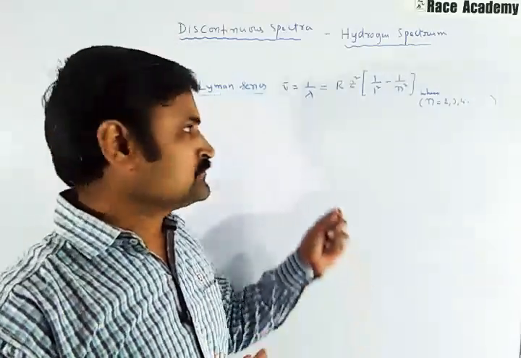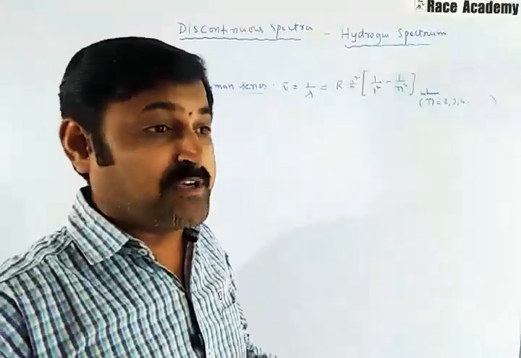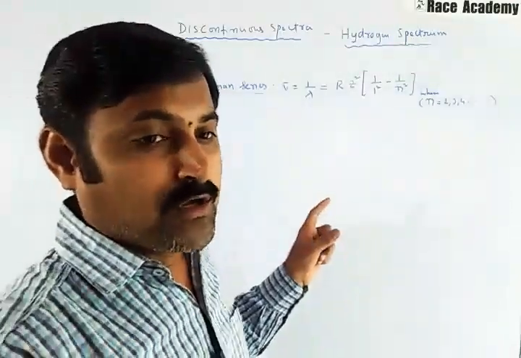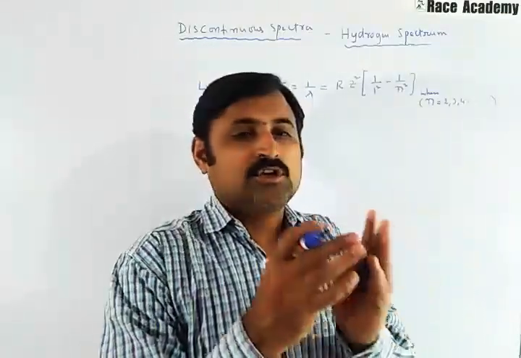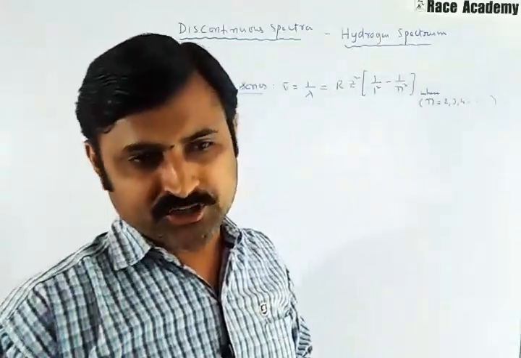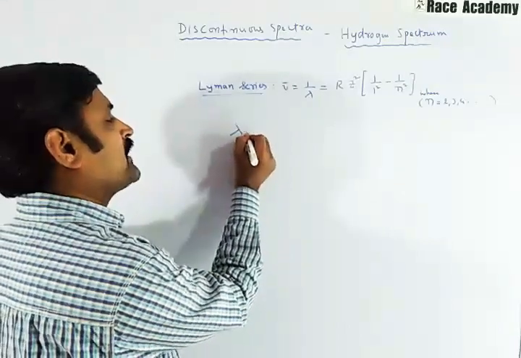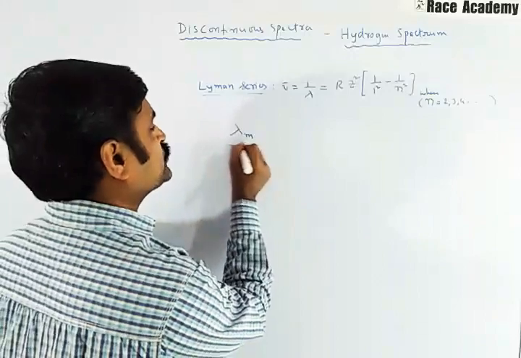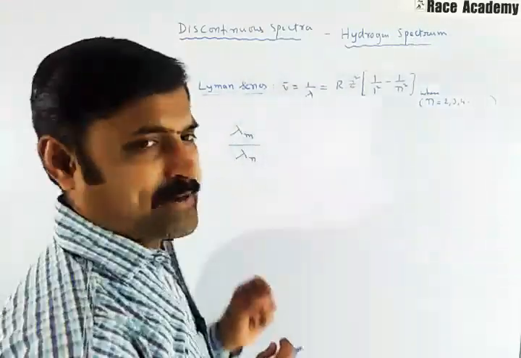And moving on to the discussion here, the emission as well as absorption spectrum. In this case, going from the mth orbit to the nth orbit, how the wavelength can be noticed. That means whenever you want to find a lambda m value, it is the ratio of lambda m to lambda n.